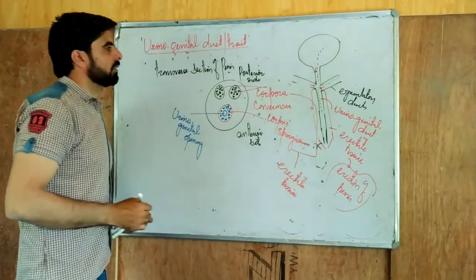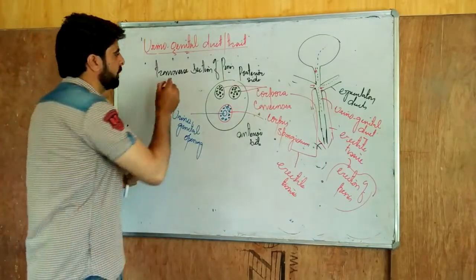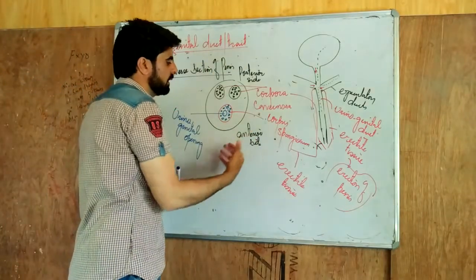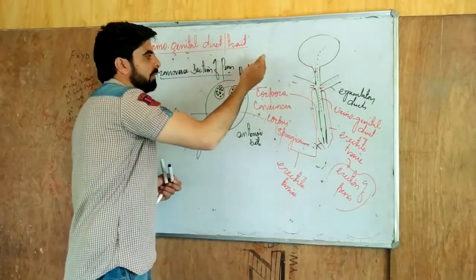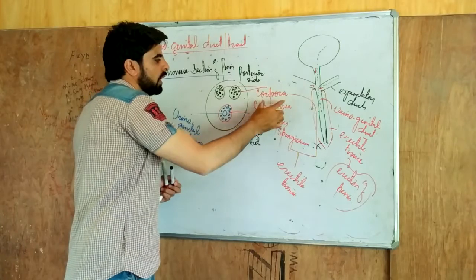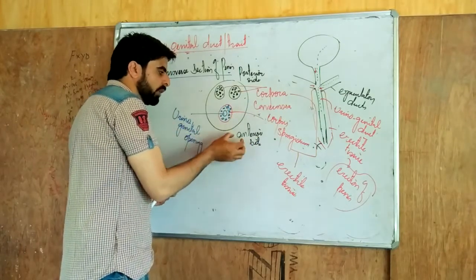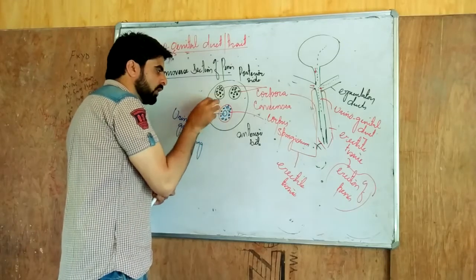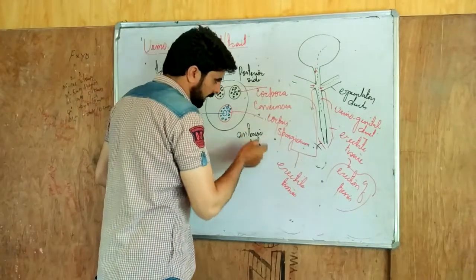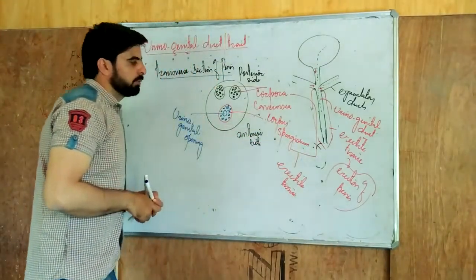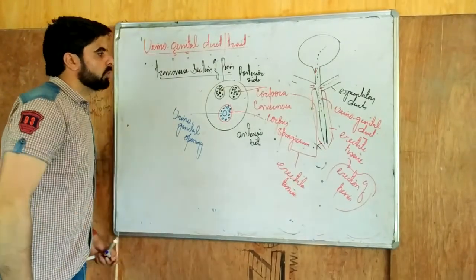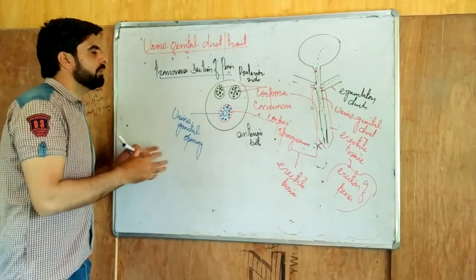So in a transverse section of the penis, we take the two sides, the posterior side and the anterior side. Anterior means the front side and posterior means the back side. On the back side of the penis, we have erectile tissue, which we call the corpora cavernosa. We also have erectile tissue located at the anterior side, and this erectile tissue is associated with the urinogenital opening or urinogenital duct. We call that erectile tissue the corpus spongiosum. So this is the transverse section of the penis. Now tomorrow we'll discuss the structure of the female reproductive system.